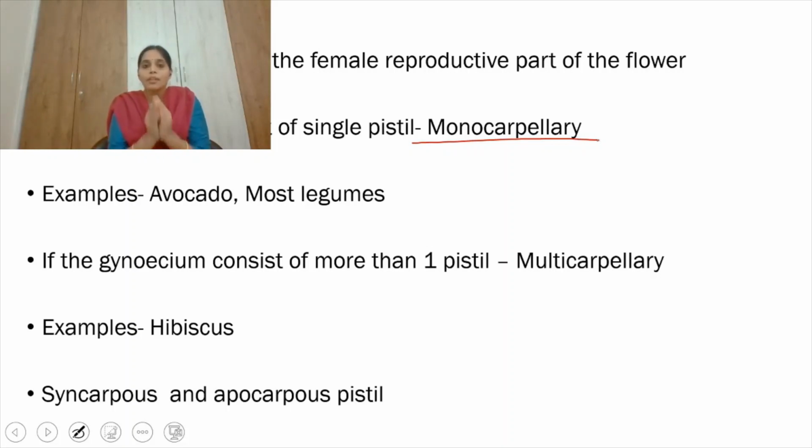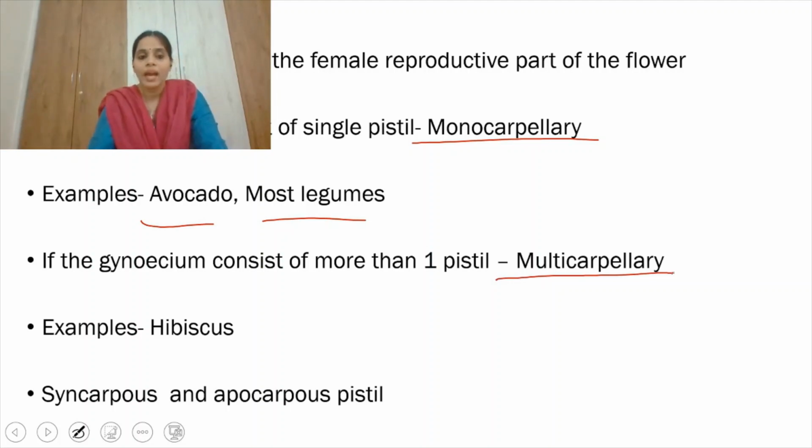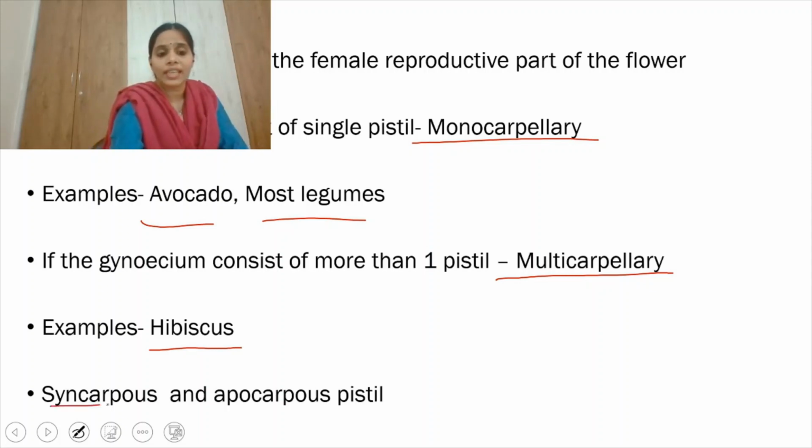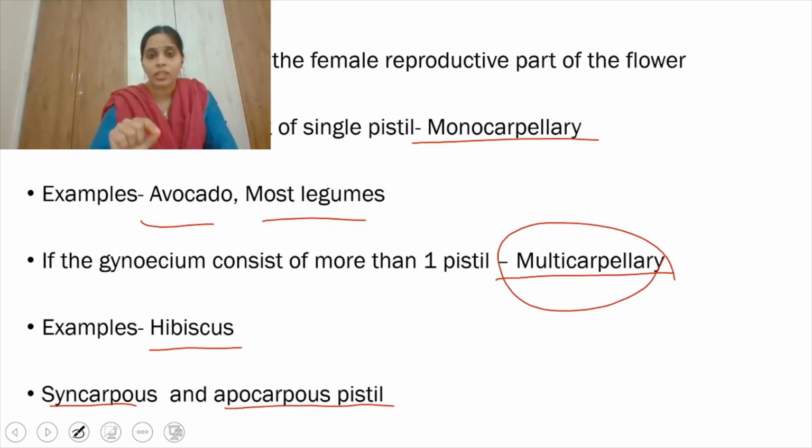The examples of monocarpellary are avocado, and in most of the legumes the gynoecium has only a single pistil. And if the gynoecium consists of more than one pistil, then we call it multicarpellary, and the example is hibiscus. Here I have given syncarpous and apocarpous pistils. In multicarpellary, more than one pistil is present.